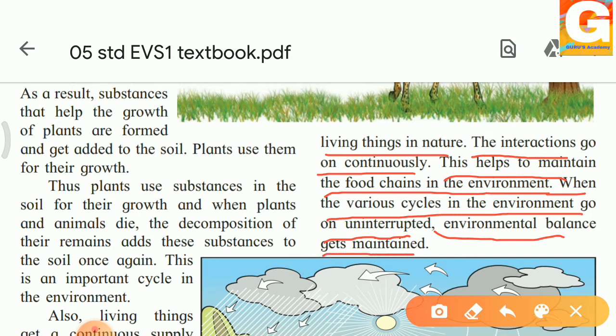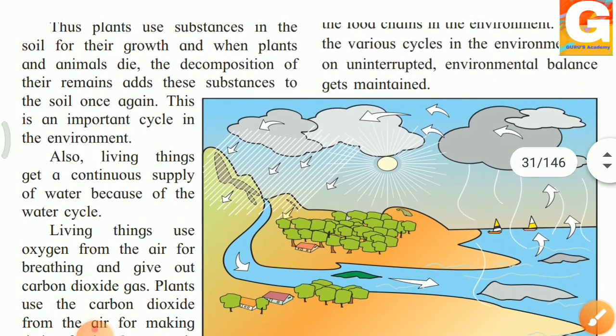Yes, you might get a question on this. How can you maintain the environmental balance? So you should answer this question. If the interaction is continuous and it helps to maintain the food chain in the environment, the cycles in the environment go uninterrupted and hence the environmental balance gets maintained.